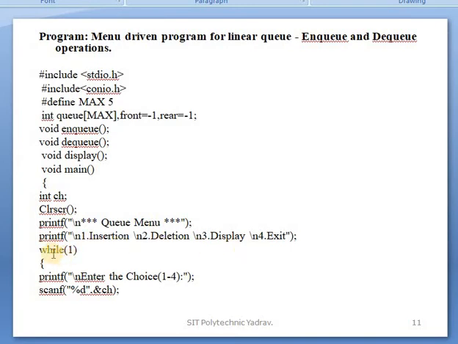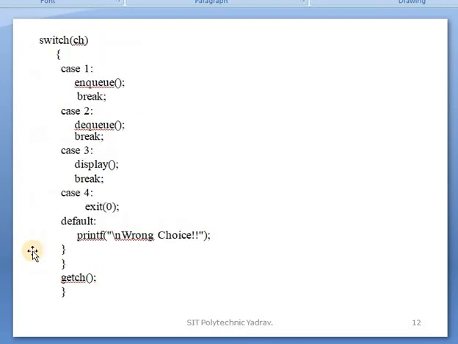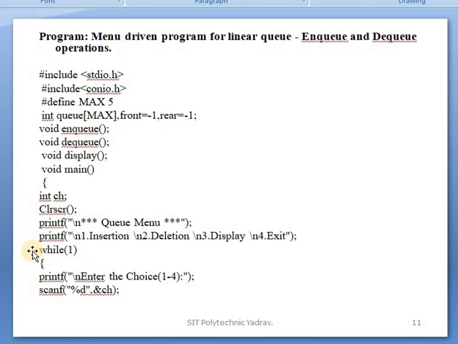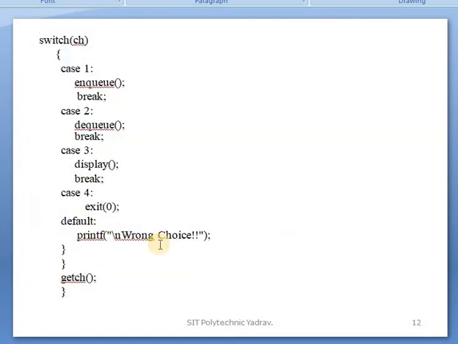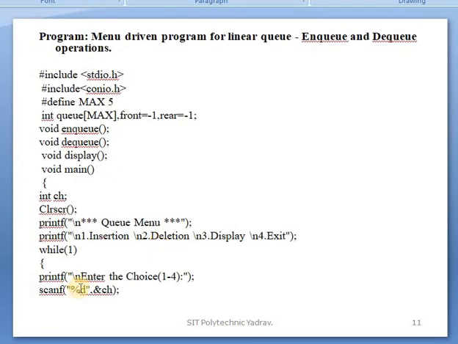Then the while loop. Inside it the menu is displayed in a loop, because while is passed 1, so the printf statements keep running. Then printf displays "Enter the choice".